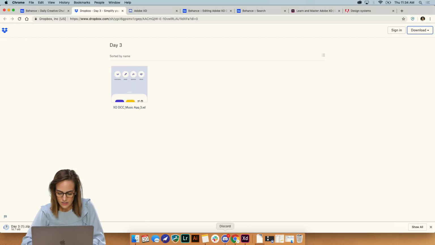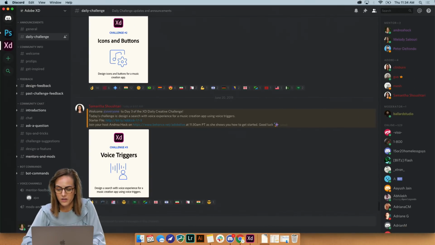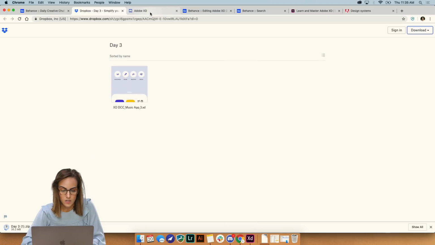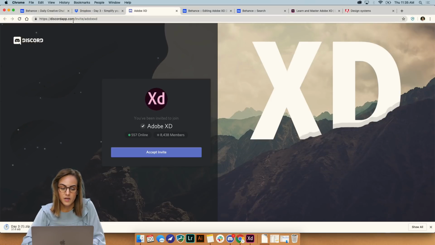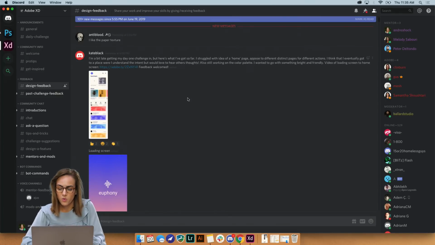So let's go ahead and jump right into Discord. If you guys are not already joined there, be sure to log in. This is the page where you can sign up, discordapp.com/invite/Adobe XD. And we post all of the daily challenges in the daily challenge channel, of course. And then design feedback is a really important one. A lot of you guys have been posting your screenshots of your designs, which is awesome.